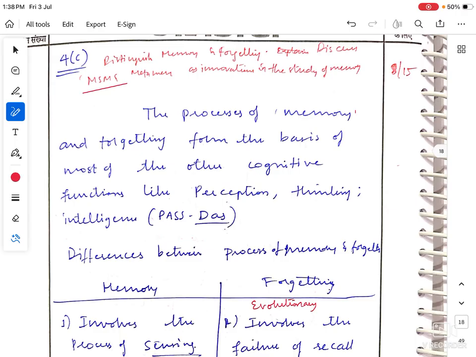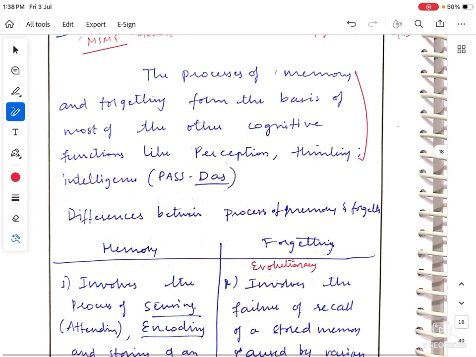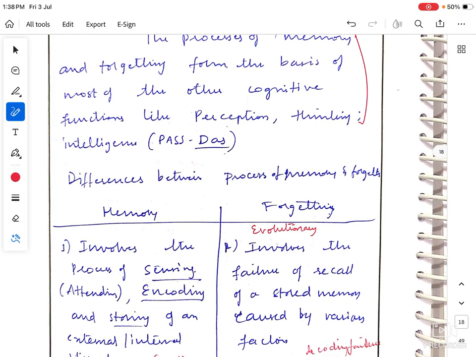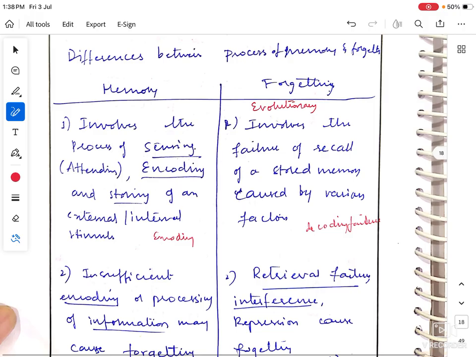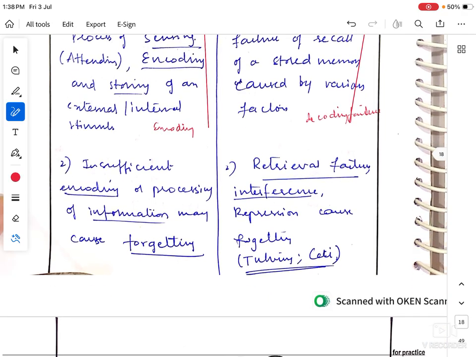I have tried to give an introduction. It's not so great, but I have directly jumped into the answer. Difference, process of... So, basic definition. How does it happen?